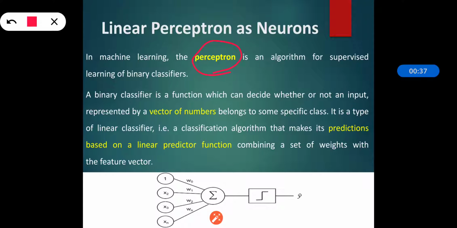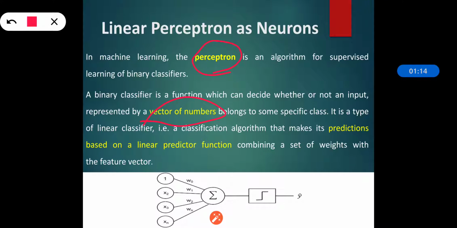This algorithm enables the neurons to learn and process elements in the training set one at a time. So what this algorithm is doing is enabling the neurons to learn, and after learning they should be able to process the elements in the training set one at a time. The binary classifier is a function which can decide whether or not an input represented by a vector of numbers belongs to some specific class.